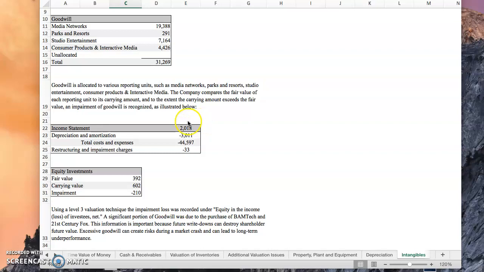As illustrated below, we can see that restructuring and impairment charges were $33 million for 2018. This information is important because future write-downs can destroy shareholder future value, and excessive goodwill can create risks during a market crash and can lead to long-term underperformance.